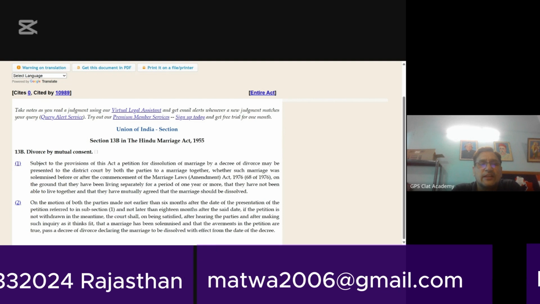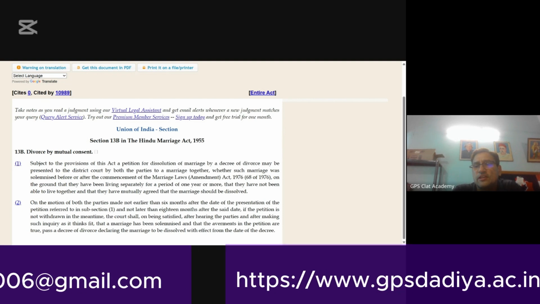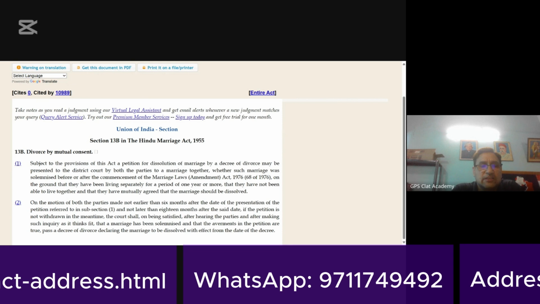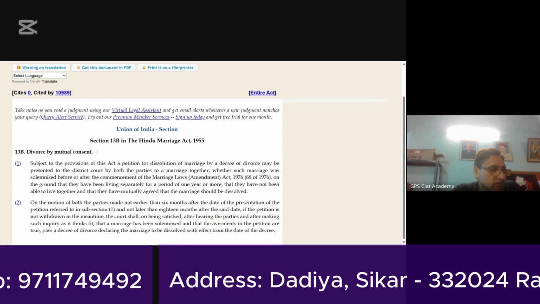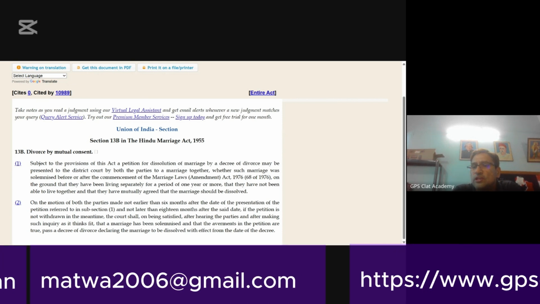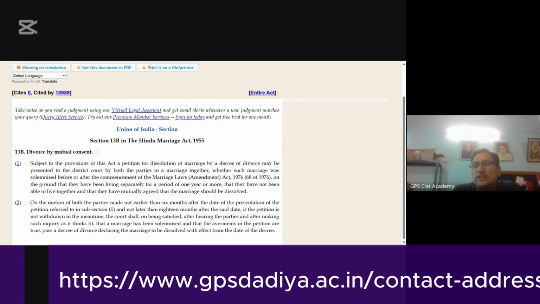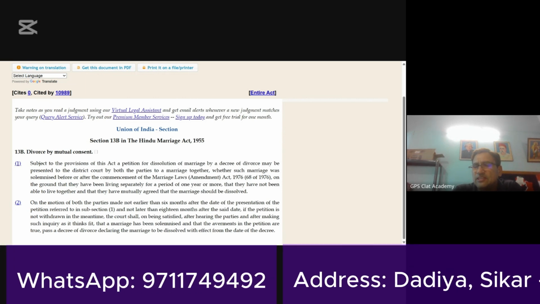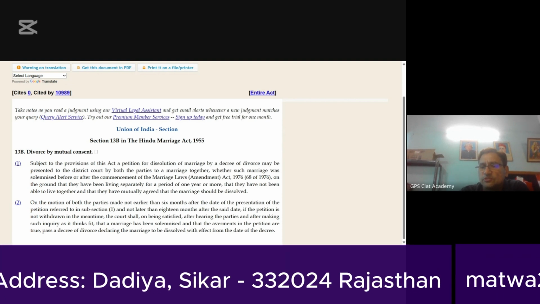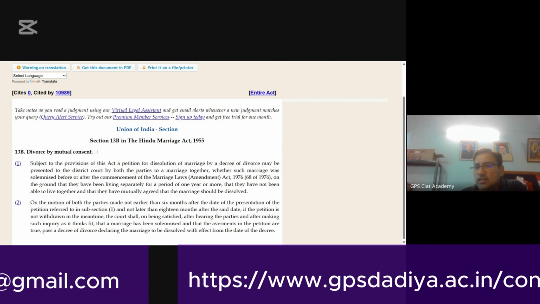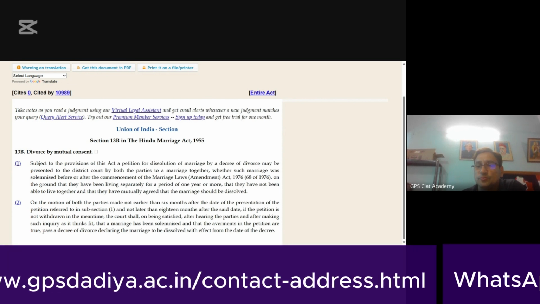The grounds are that either party is unfaithful, that there is cruelty, that there is insanity, or venereal disease, or desertion for 2 years or more, or renunciation of the world, or conversion to some other faith. Basically, these are the grounds on the basis of which a contested divorce petition is granted, if the petitioner is in a position to prove that.